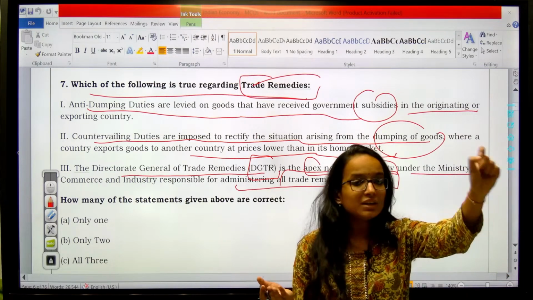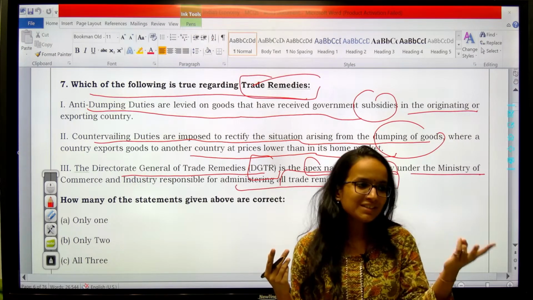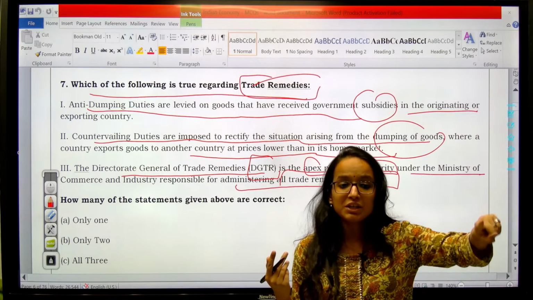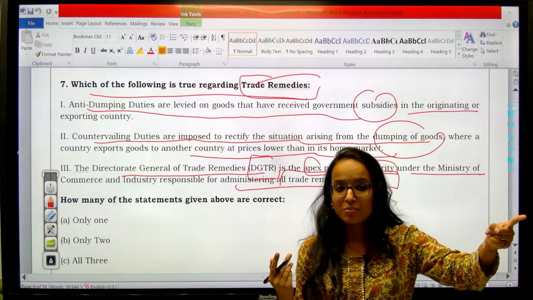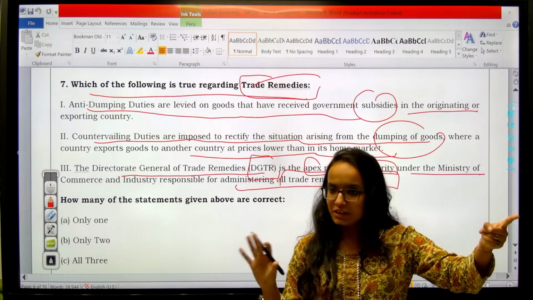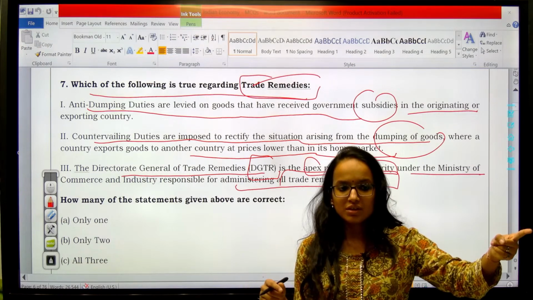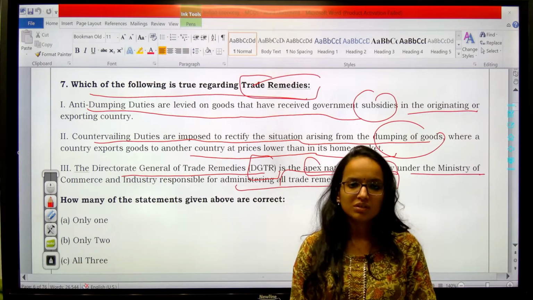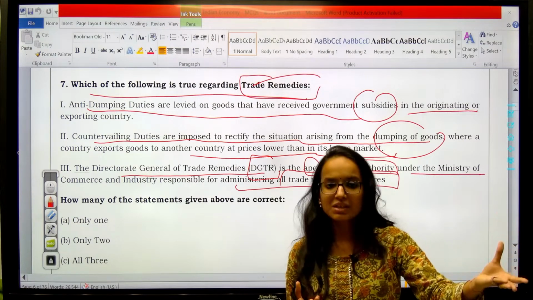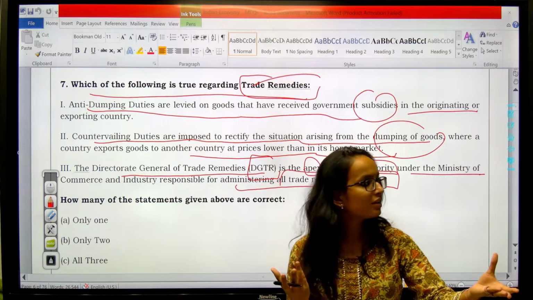Now when that product enters your market, consumers have two choices: to purchase the cheaper imported one from the country which received subsidy on that production from the government, or the domestically produced one on which your government did not provide subsidy, so it is costlier. Which one will you choose? The consumer has a mindset of always going for the lesser price. Consumer theory, common consumer behavior, isn't it?